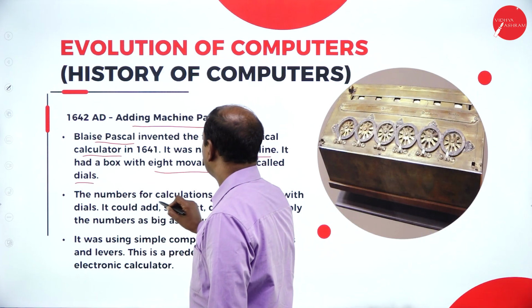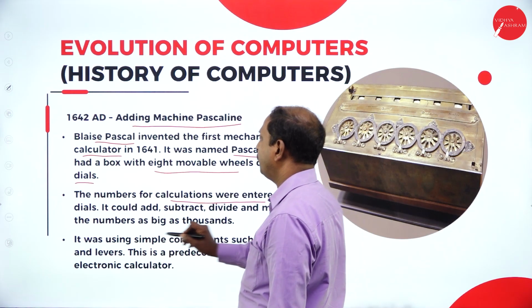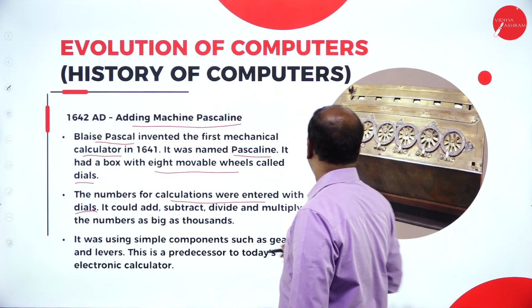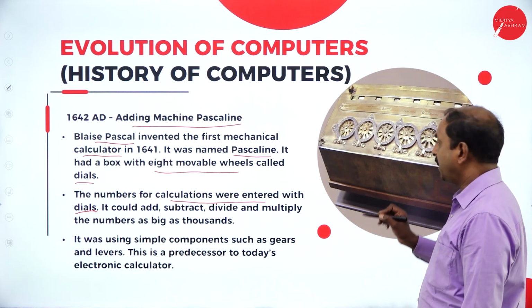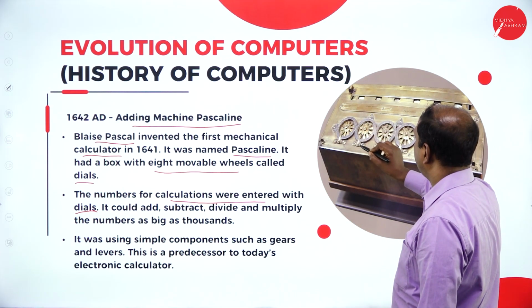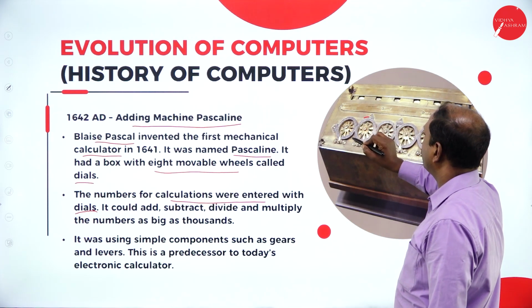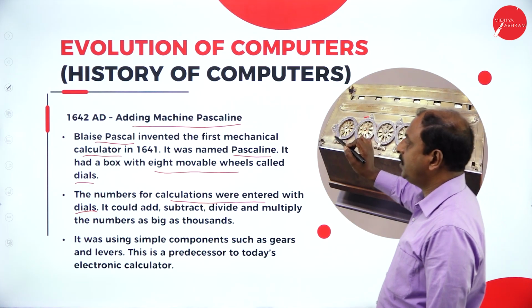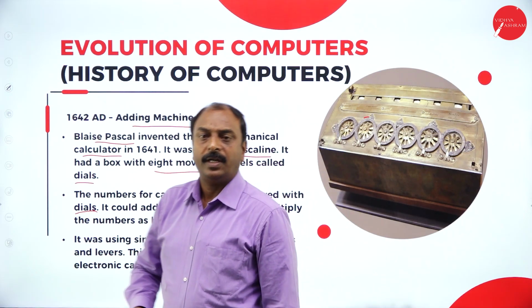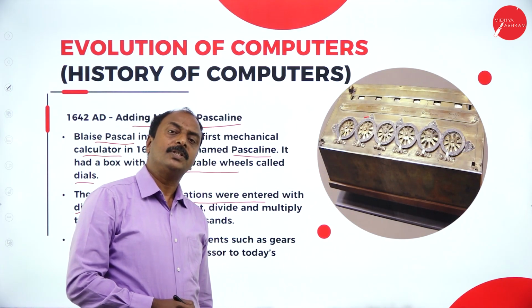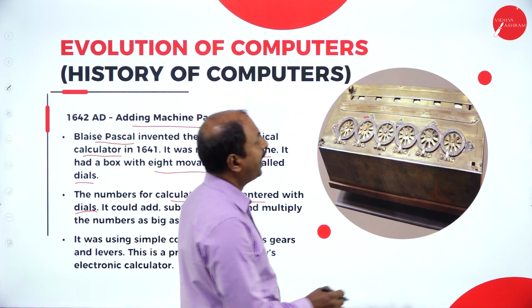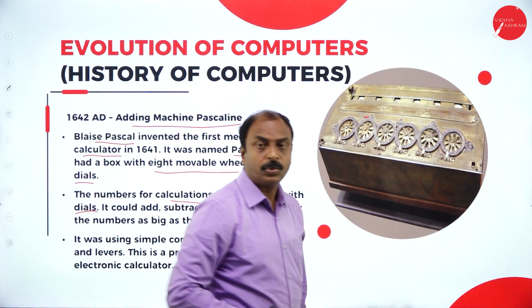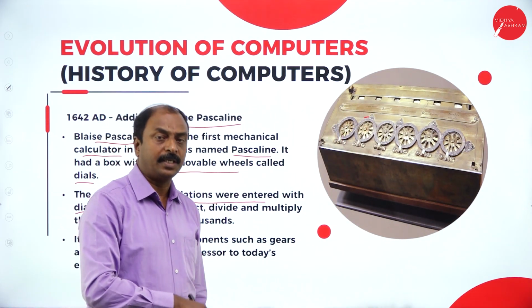The numbers for calculation were entered with the dials. Each dial, or wheel, was divided into divisions starting from 0 to 9, and there was a separate handle to turn the dials.